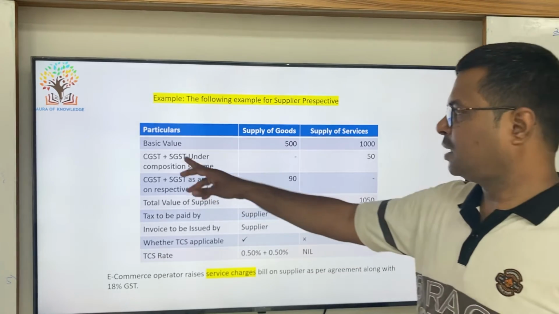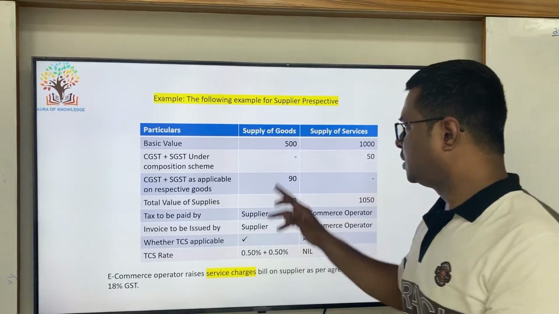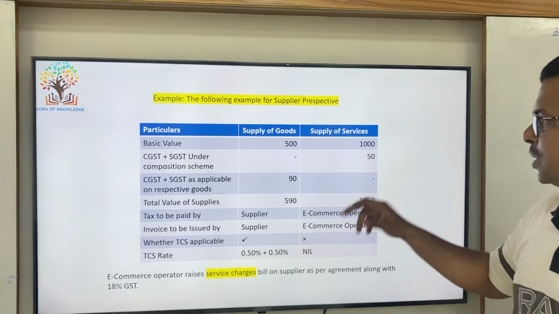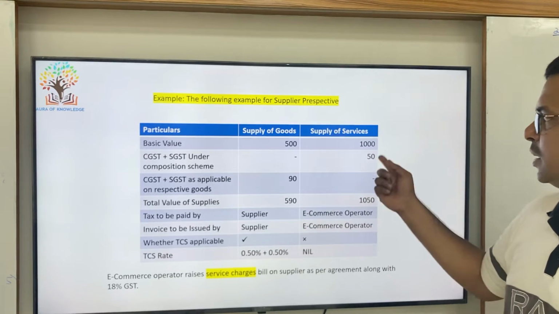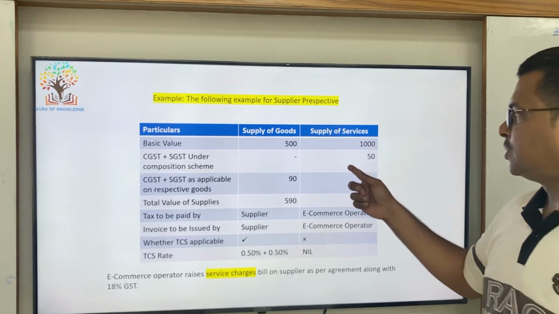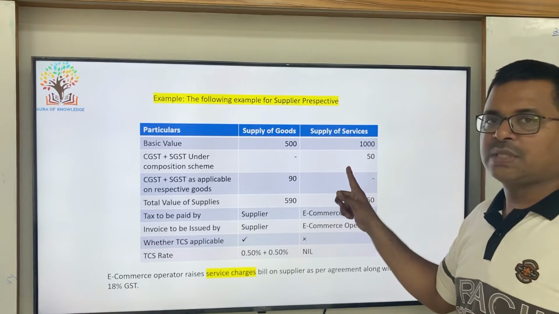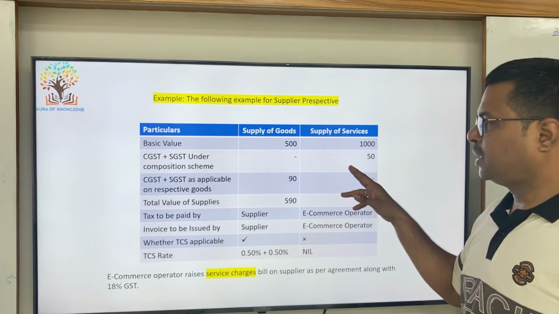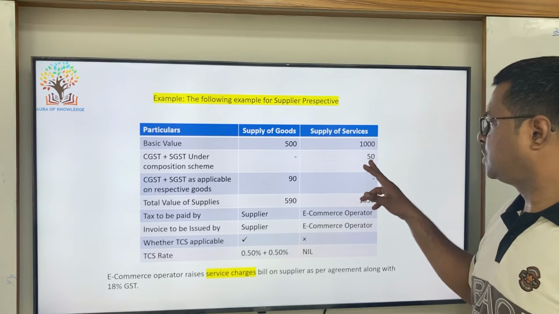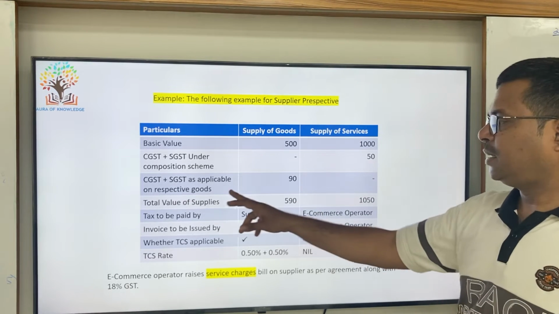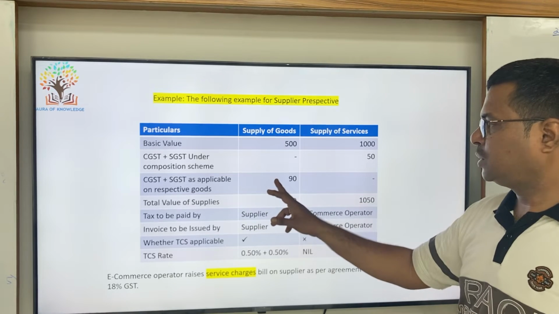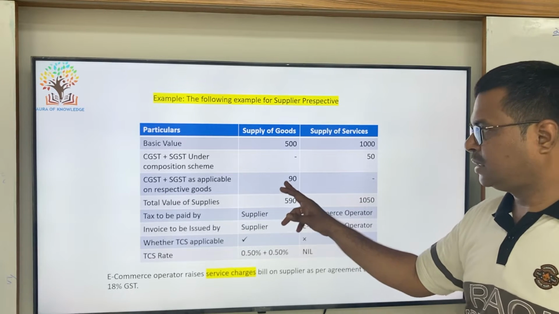Now say for example the basic value of the goods is 500 and services is 1000, and GST, because it is under composition supply, is 5%. For example, in whatever service I have selected, say 5% is applicable, so I have taken 50 rupees, and here it is goods, so it is considered 18%.